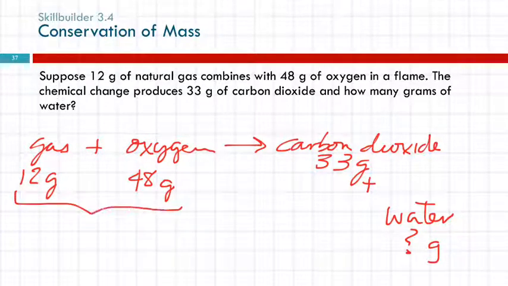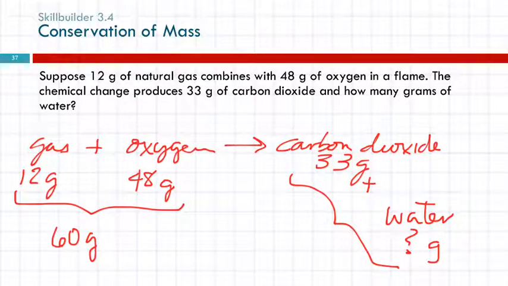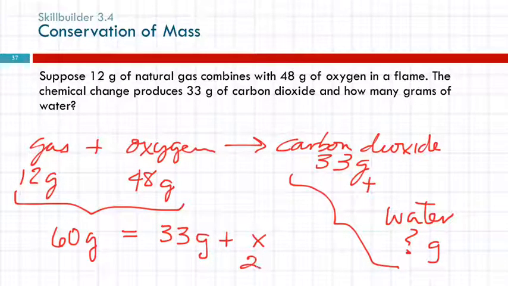So the total mass that you start with must be equal to the total mass that you end up with, right? Which is these two here. So we've got 12 plus 48, 60. So we got 60 grams here, and that must equal the 33 grams plus the grams of water. Let's call it X. So you just take the 60, subtract 33, and X equals 27. So we've got 27 grams of water.